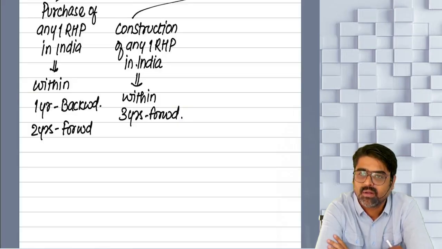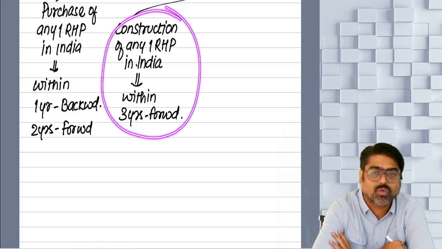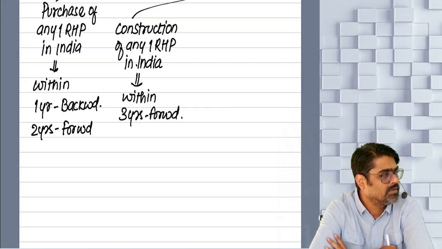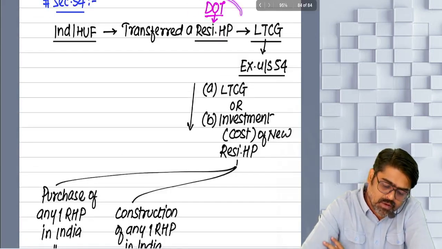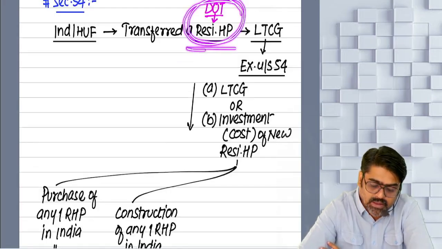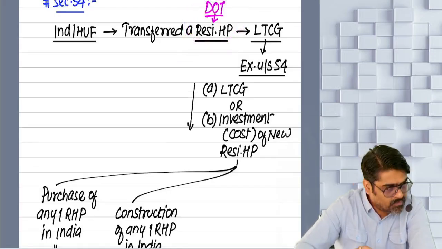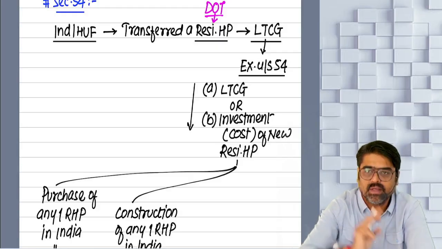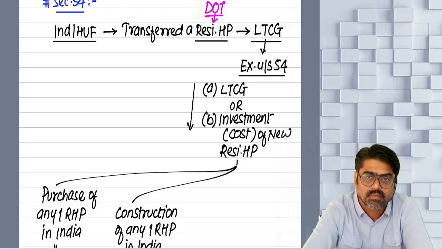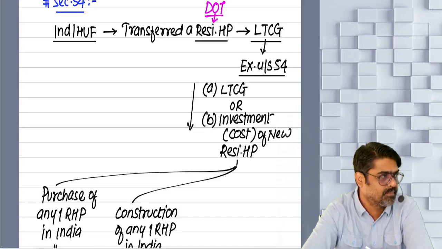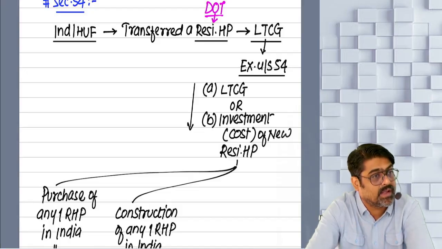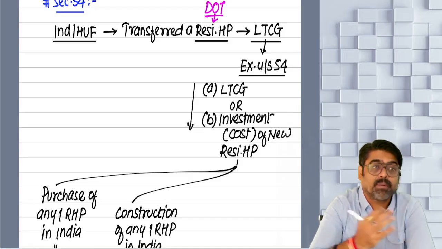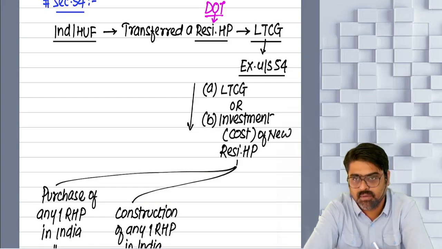Understanding or not? Now for example, within 3 years, what did I say? You have constructed 3 properties. From the date of transfer of your old property, from that date within 3 years, 3 properties are constructed. And all the properties are constructed in India. Then out of all those properties, any one residential property constructed in India, the cost of that property is met out of this gain. It will be assumed. Understanding?